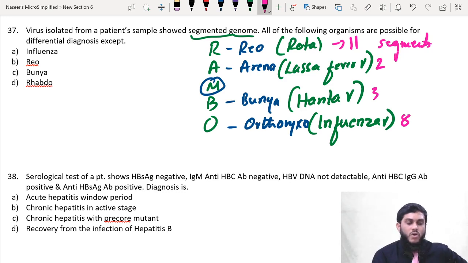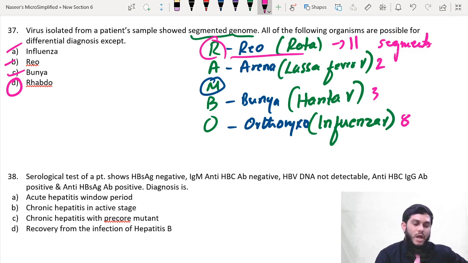Now read the question. A virus isolated from a patient sample showed a segmented genome. All of the following are possible except. So look for the Rambo. Reo is there, fine. Influenza is there, influenza is orthomyxo. Bunya is there. Don't get confused with Rhabdo. R is for Reo, which is rota, not Rhabdo. Rhabdo has a non-segmented genome. All these three have a segmented genome. Very simple. The answer is Rhabdo.